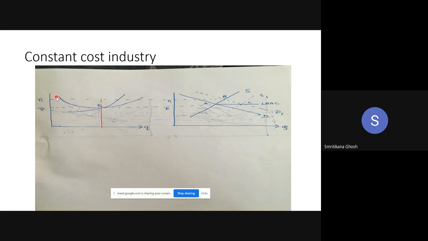If P1 is the price and he is at E, his initial equilibrium, then given that E, he is producing this much. And this is his average cost because this is the position of his LAC curve. But P1 is the new price to him. So he is producing with this much average cost, but the average revenue for the same quantity is now higher than before. So I can say average revenue is greater than average cost now.